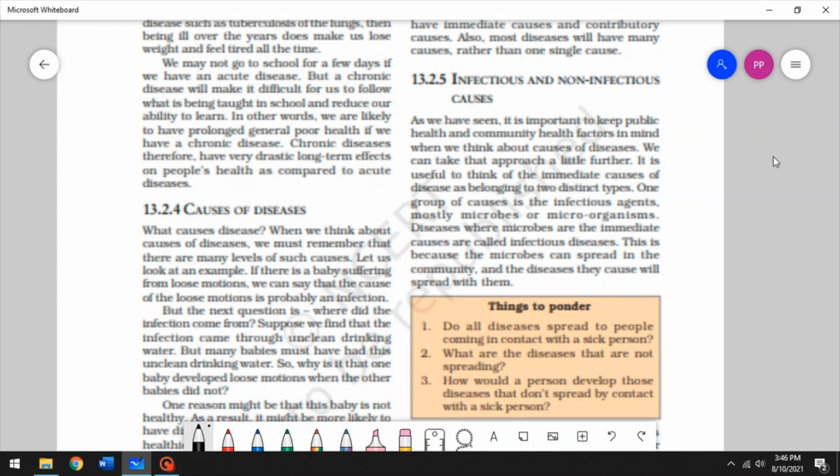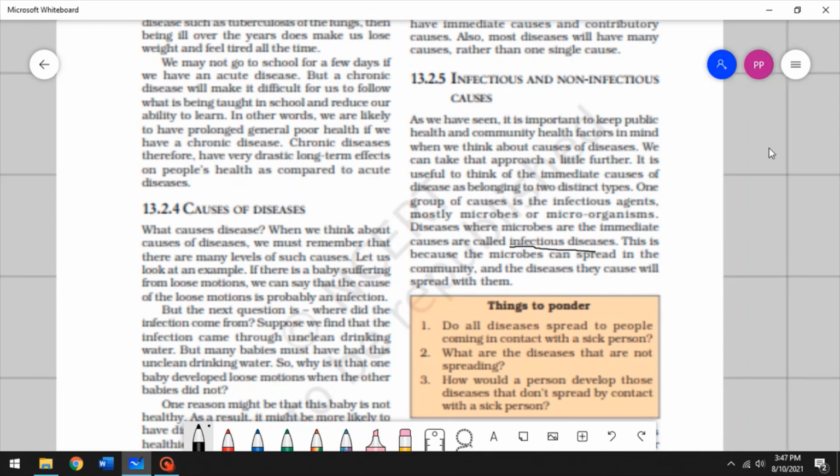So it's useful to think of the immediate causes of diseases as belonging to two distinct groups. One would be infectious, mostly microbes or microorganisms, and such diseases are called infectious diseases when these microbes are the immediate causes. This is because the microbes can spread in the community, and the diseases they cause will spread with them. All right.